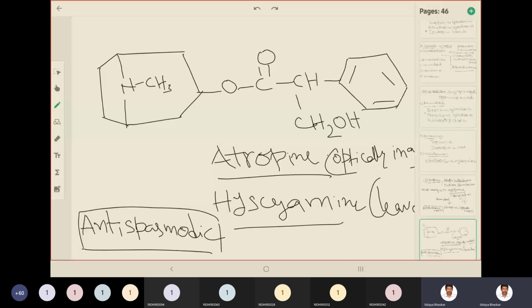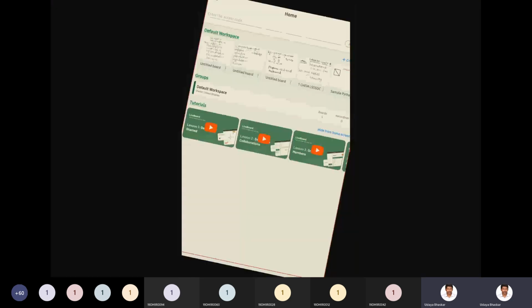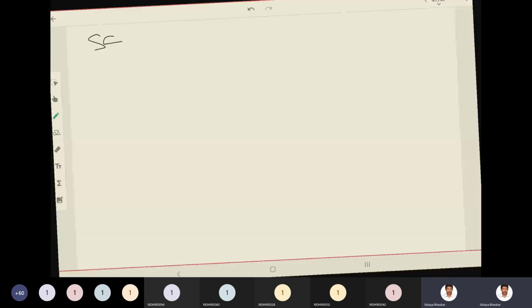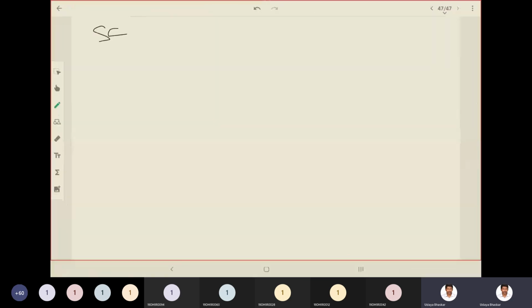So now let us see the structure of scopolamine. Sorry for that. Scopolamine.